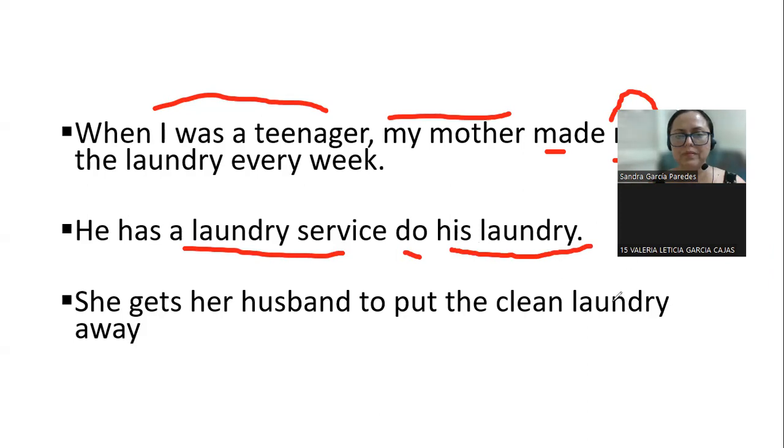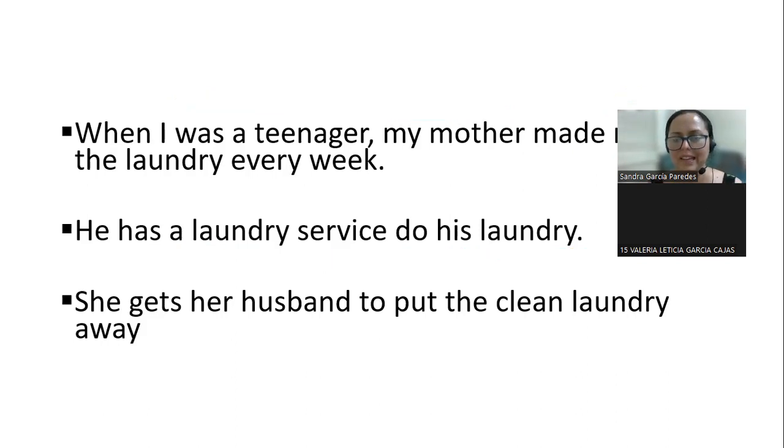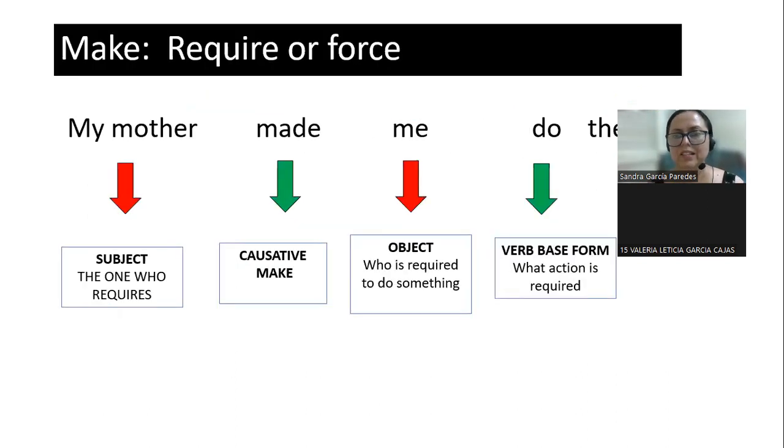She gets her husband to put the clean laundry away. Very good. Who gets her husband to put the clean laundry away? She. Very good. So now let's take a look at the structure of this to make it clear. Right? So we have 3 causatives.